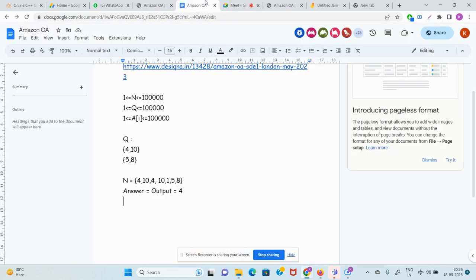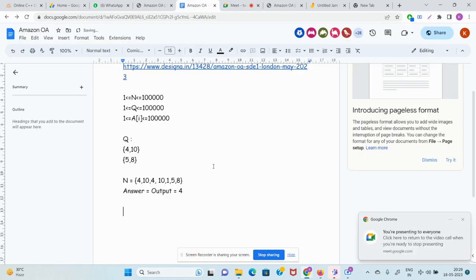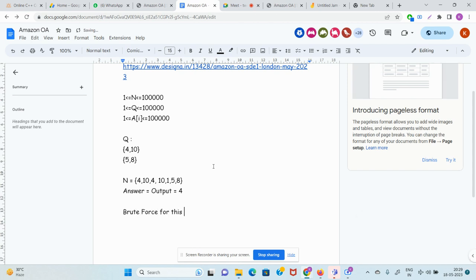Good, nice. Now what can be the brute force for this? Let's think. The simplest brute force in this world: you can iterate and check all the pairs. Guys, you can simply run two nested for loops and check all the pairs.